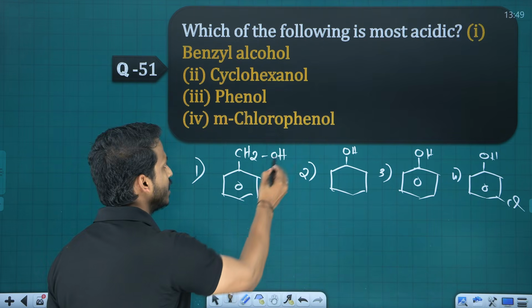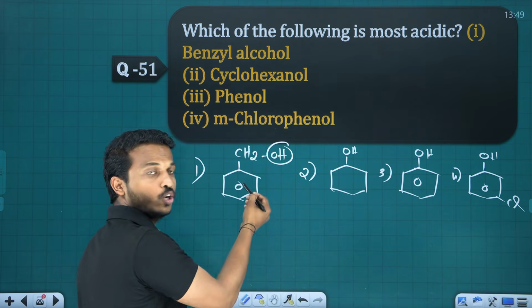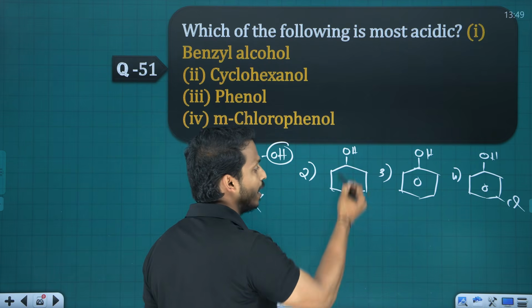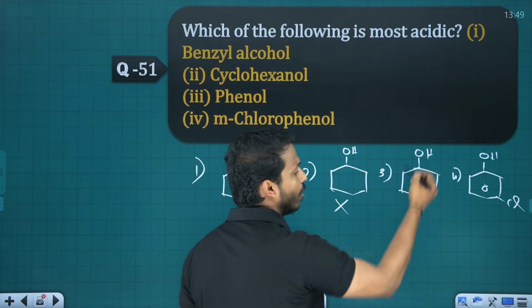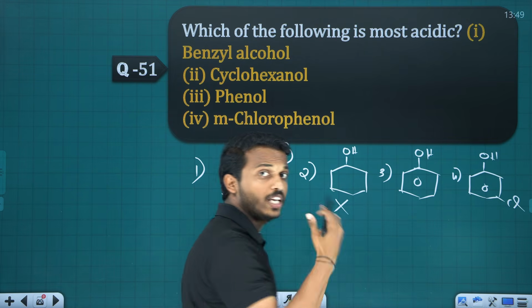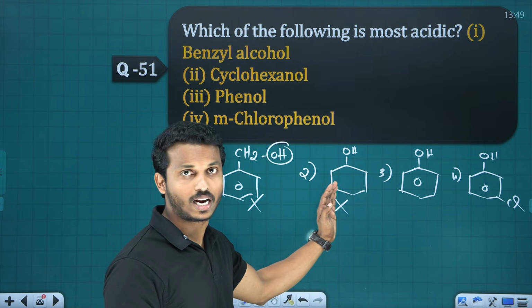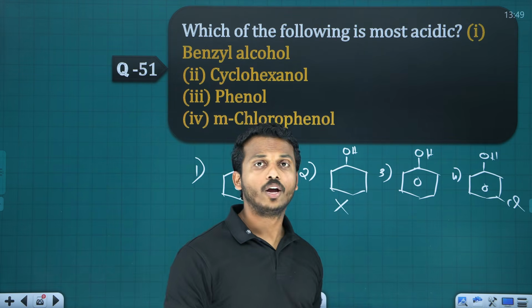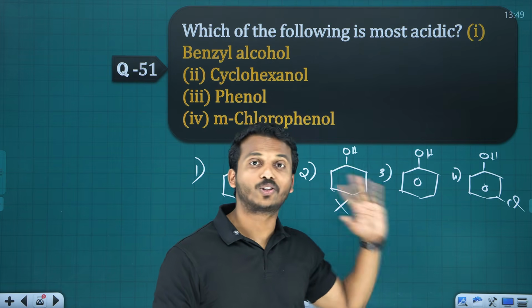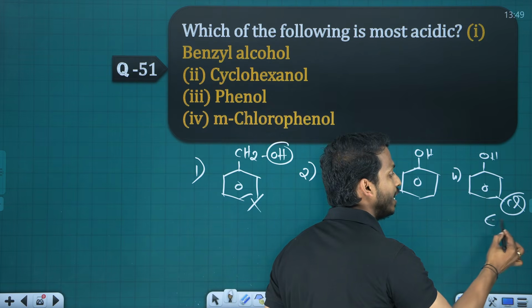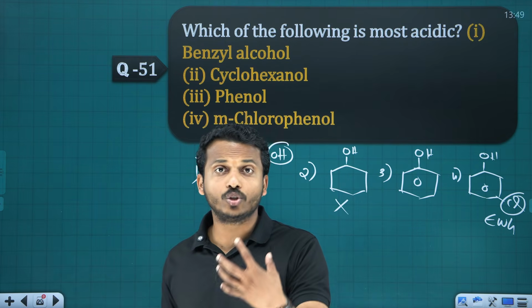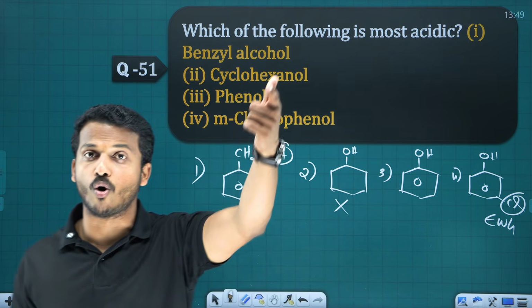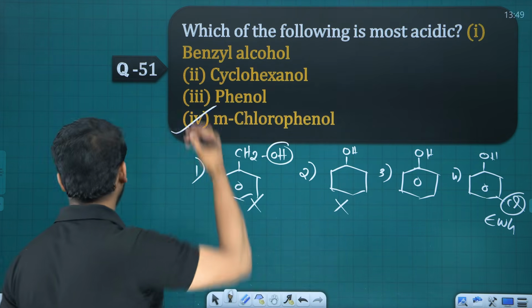This is like aliphatic. The OH is not on benzene. This is not benzene. Phenol is more acidic than normal alcohols, right? Aliphatic alcohols are less acidic. So among the third and fourth, which one? Chlorine is an EWG, electron withdrawing group, which makes more acidity. So let's go with the fourth option.